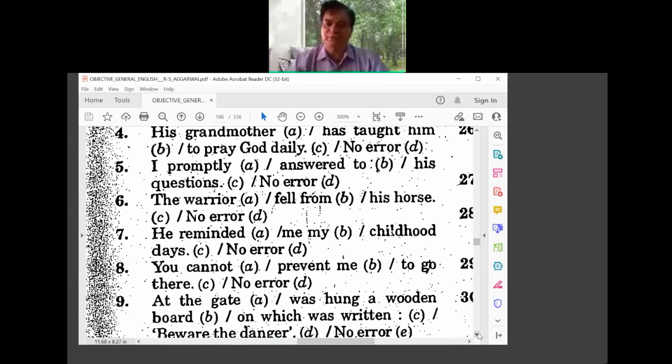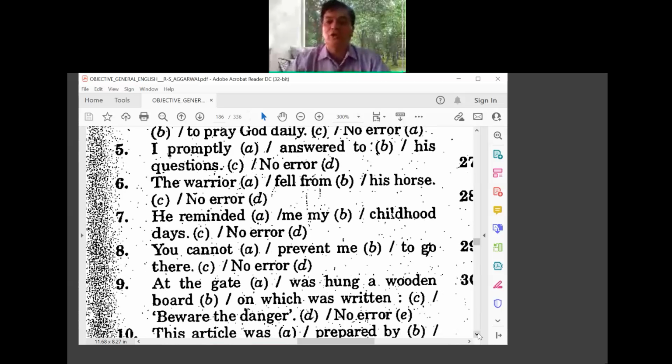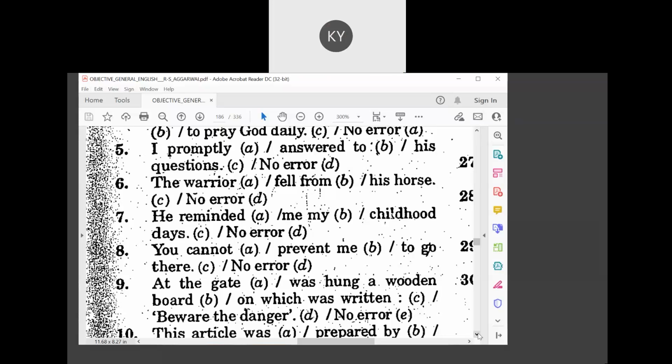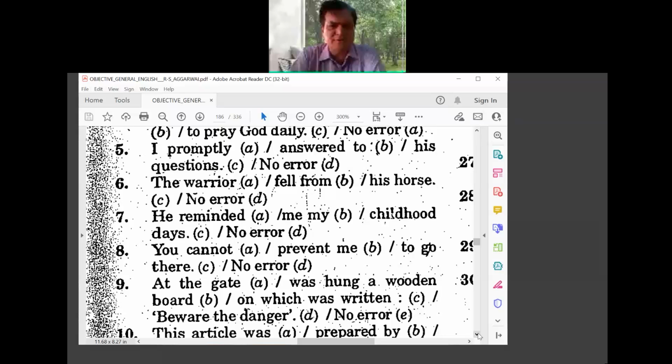Maybe you can go through that Pathfinder and the list of them. You can remember that, like accused of murder. With accused, what preposition should come? That you should remember. Applied for a job. So applied for a job. That you should be able to remember. So that is what is very important. Okay, now let's move on to the next one.